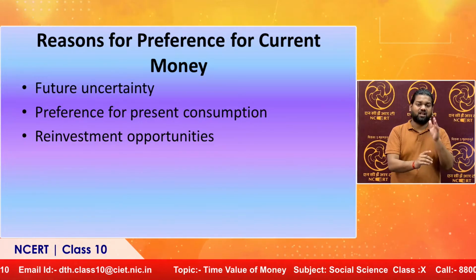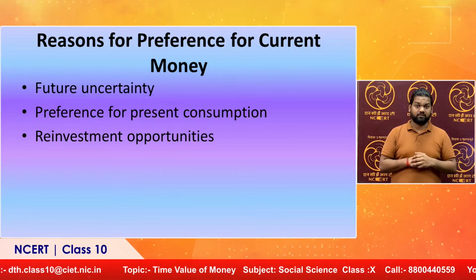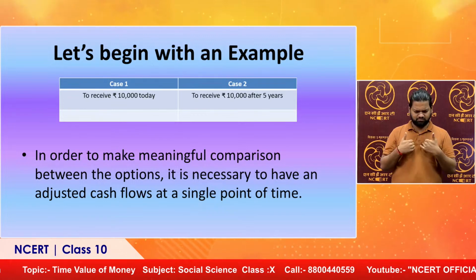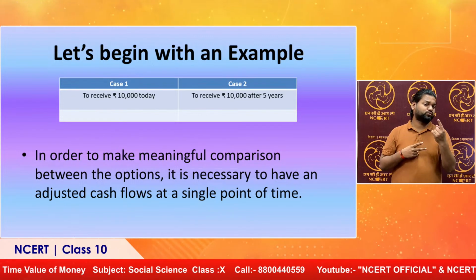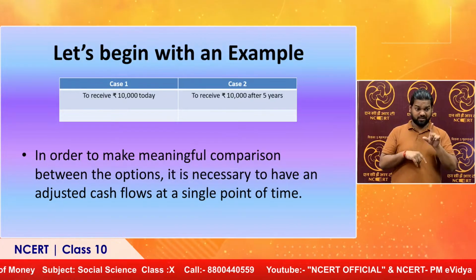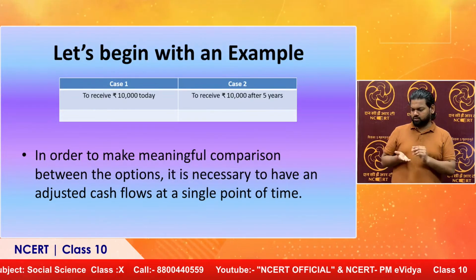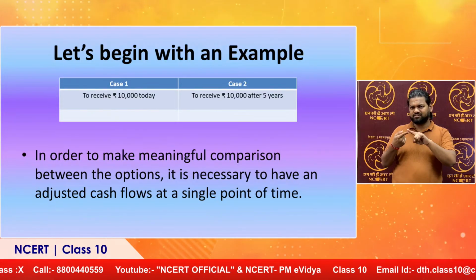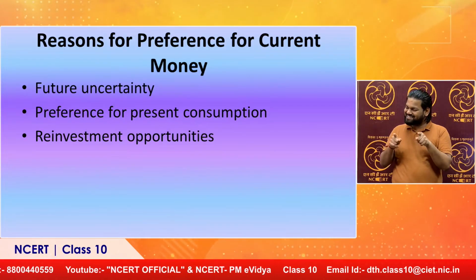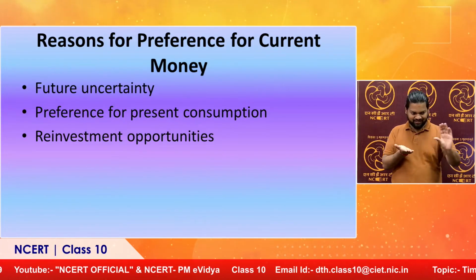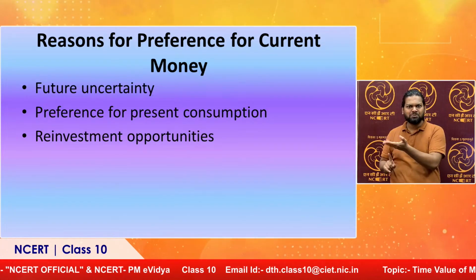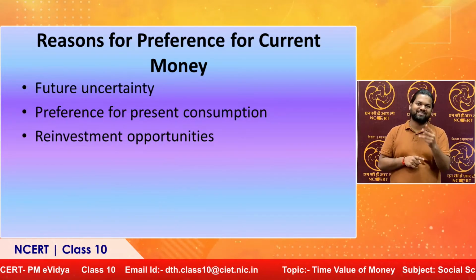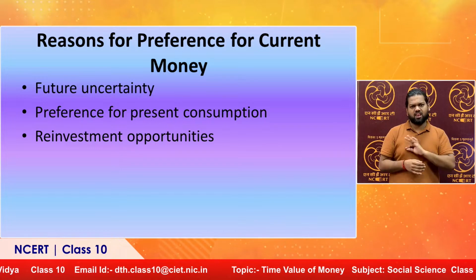The last one, which is also a prominent one, is reinvestment opportunity. Looking back at the same example, why am I preferring the option to receive 10,000 today? So that I can reinvest this 10,000 in a suitable investment opportunity, say for a time period of 5 years. In that case, I will earn some interest income. So the reinvestment opportunity will be there in option 1 or case 1, but the same is not there in case 2. So these are the three major reasons because of which an individual may prefer current over future money.